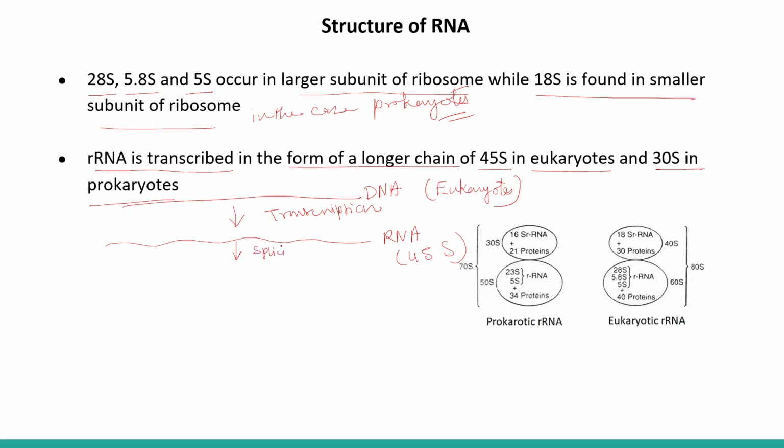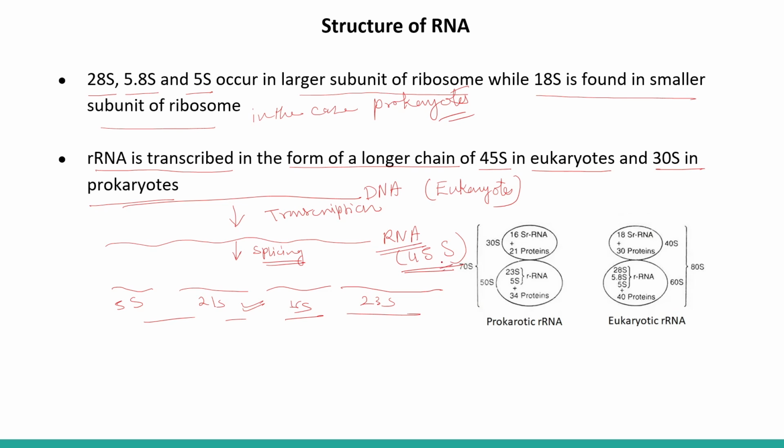Splicing of this big part, that is the 45S RNA, takes place, and smaller subunits are synthesized, right? That is 28S, 5S, 5.8S and 18S, like this, right? So four different types of these ribosomal RNA are synthesized from the transcript of 45S type.